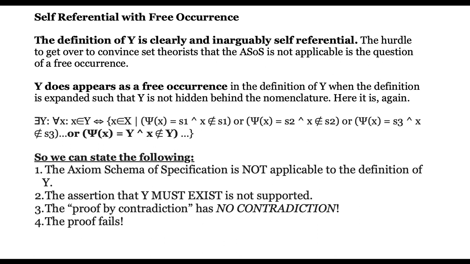So we can state the following. 1. The axiom schema of specification is not applicable to the definition of y. 2. The assertion that y must exist is not supported. 3. The proof by contradiction is missing its essential contradiction. And 4. Therefore, the proof fails.